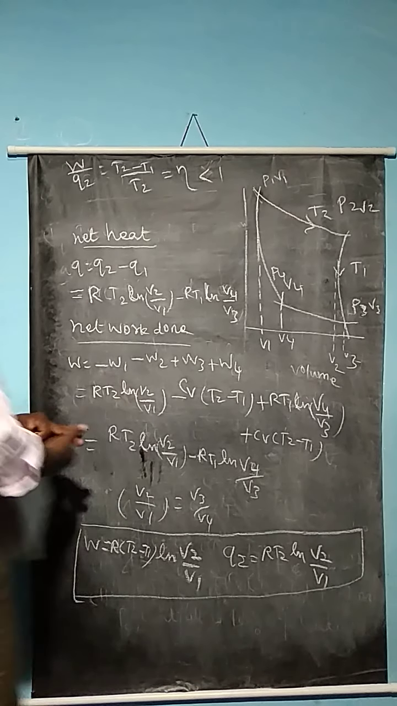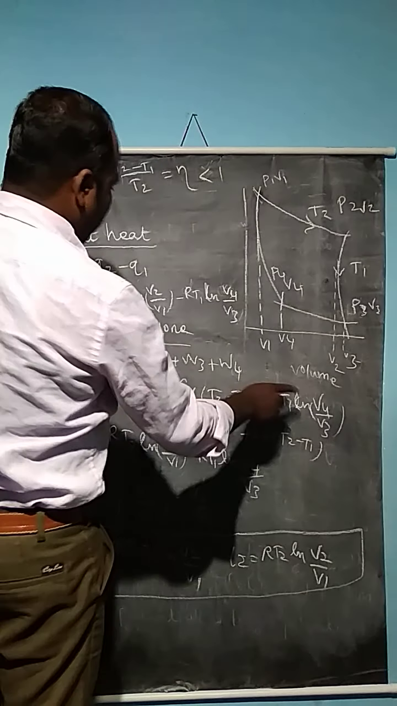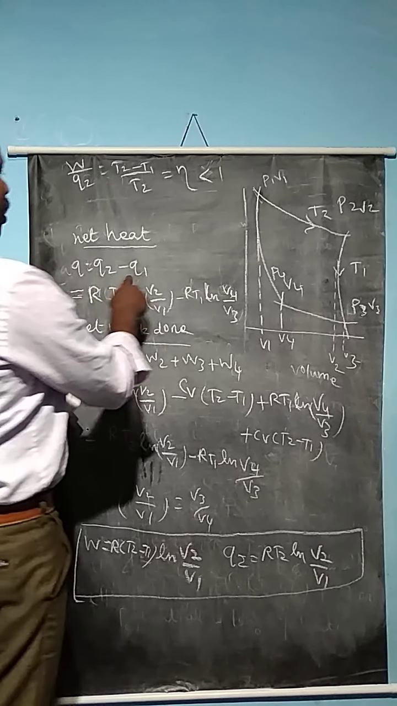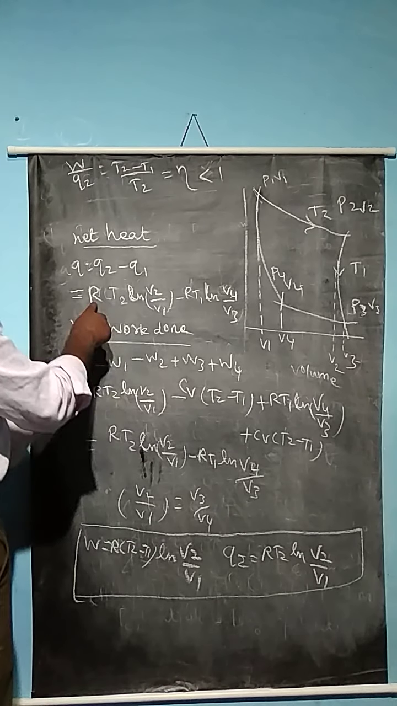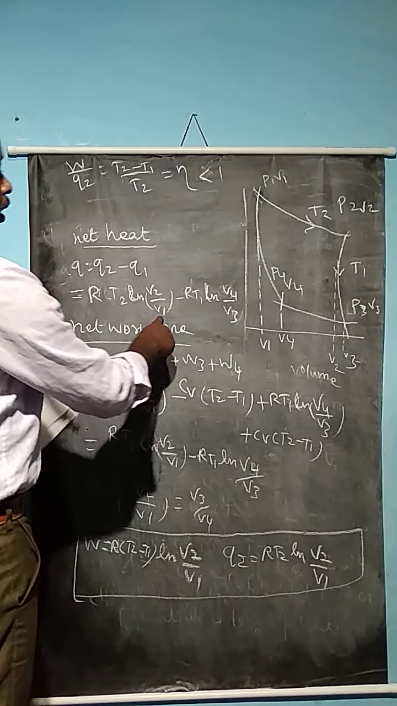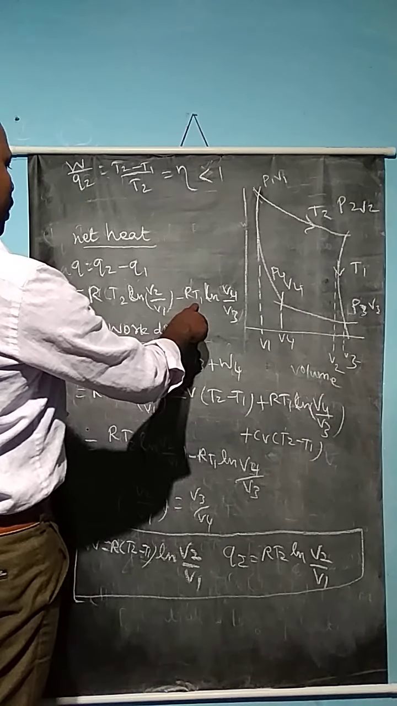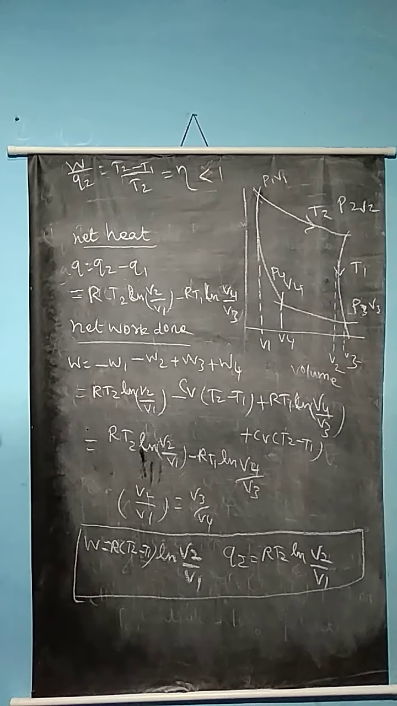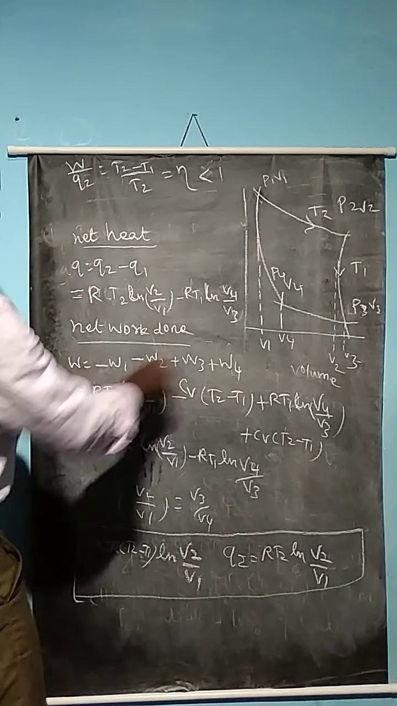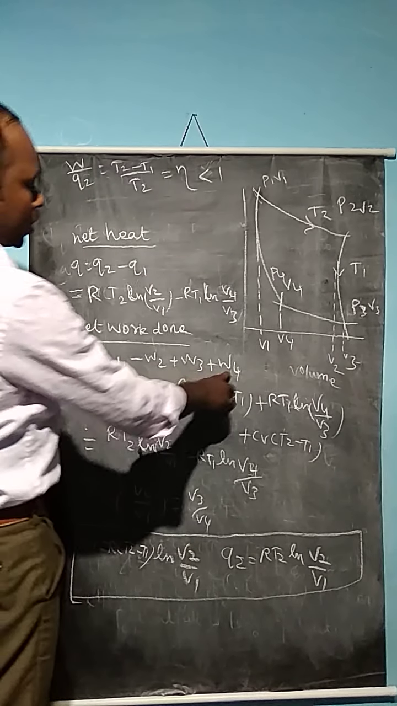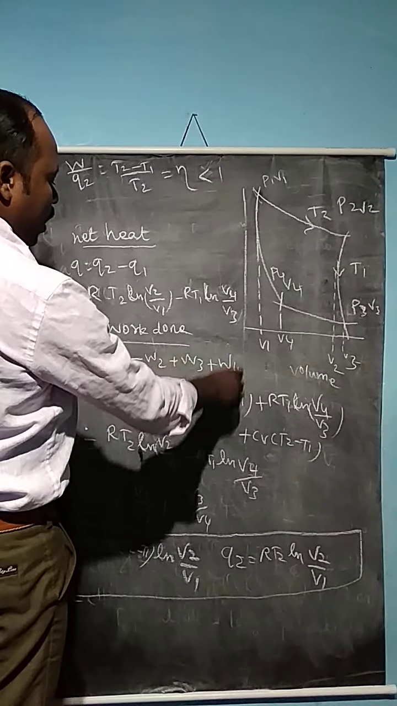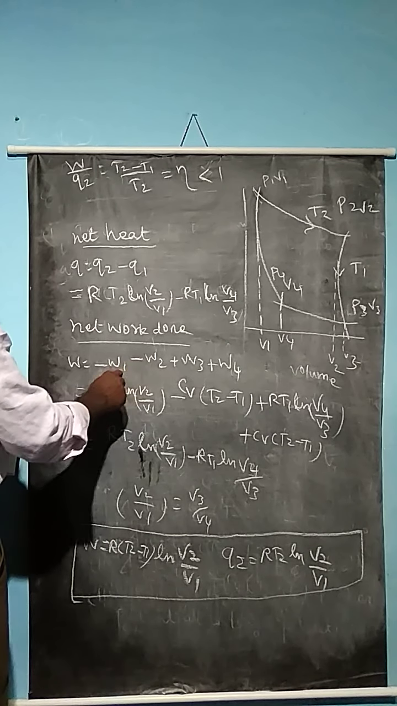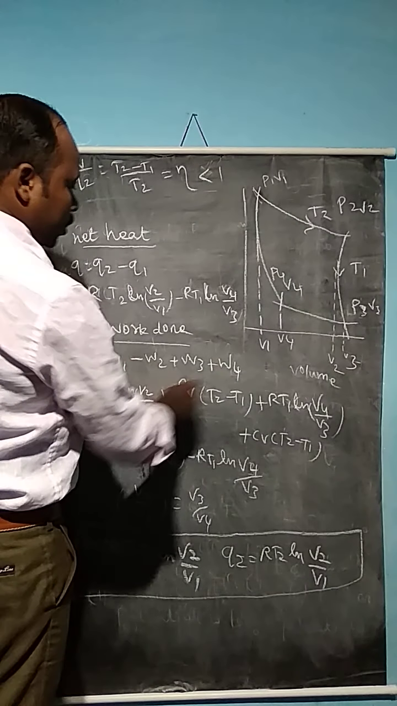Here there are 4 equations we have discussed. Now the net heat absorbed is Q equal to Q2 minus Q1. What is the Q2 value? R into T2 ln V2 divided by V1 minus R into T1 ln V4 divided by V3, because the Q1 value is also negative. The net work done by the system is minus W1 minus W2 plus W3 plus W4, because the two compression steps, adiabatic and isothermal, are work done on the system, and the two expansion steps are work done by the system. That is why I put the minus sign here.